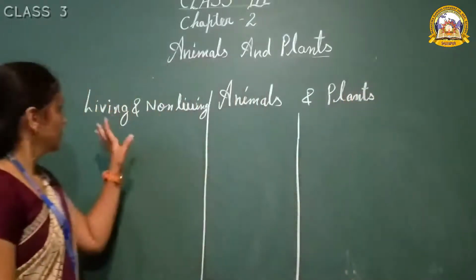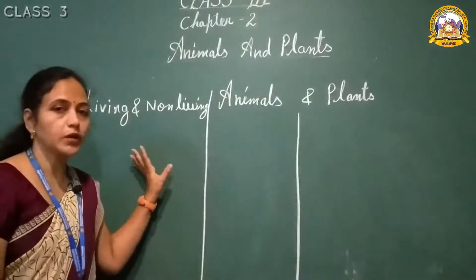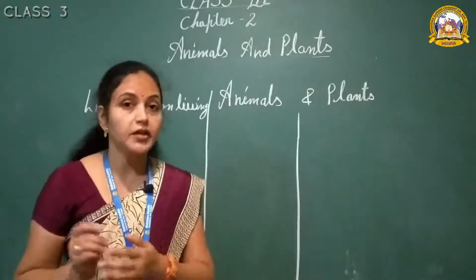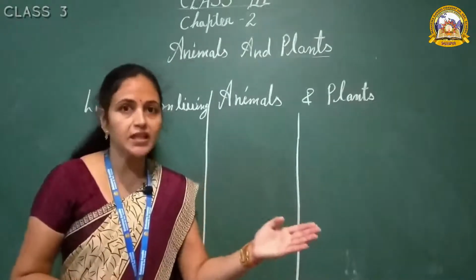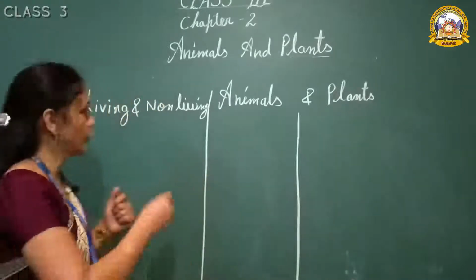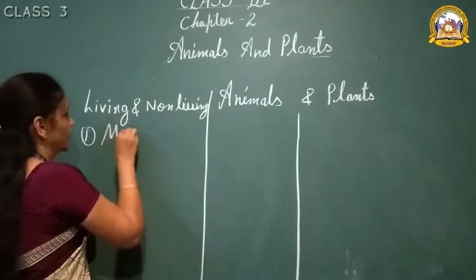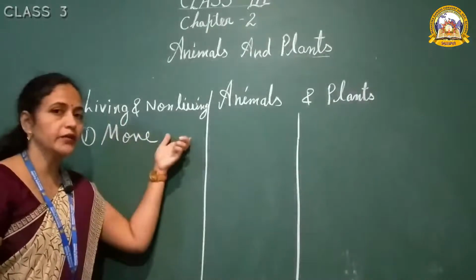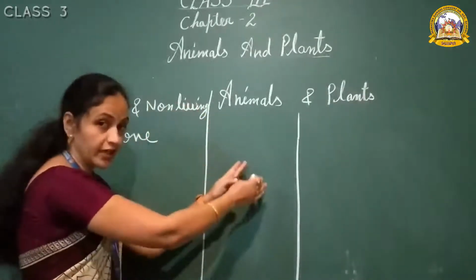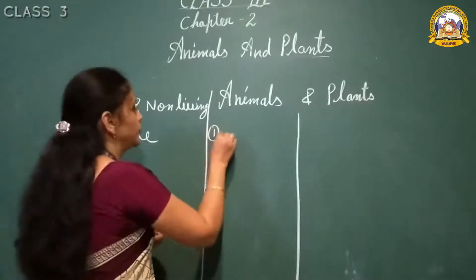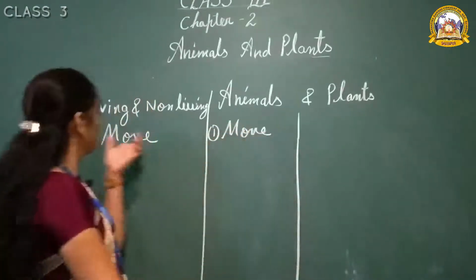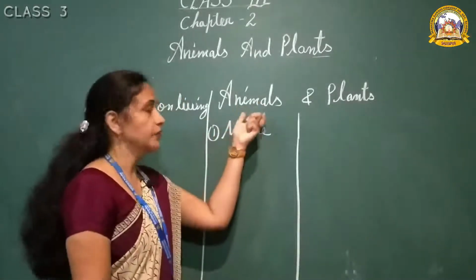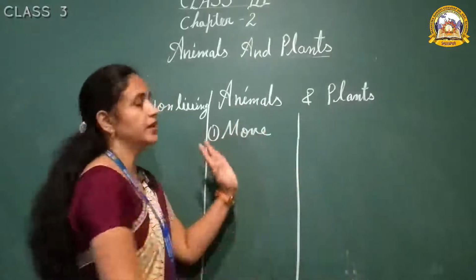Now look here. We already studied the living and non-living things. What was the first point of that lesson? Do you remember? Yes, you already saw it in this video. Our first point was move. We already learned that living things can move and non-living things cannot move. So, we will relate the first point, move, here also. The first point in chapter 1 was move. Now, in chapter 2 also, we will start the differences between animals and plants.